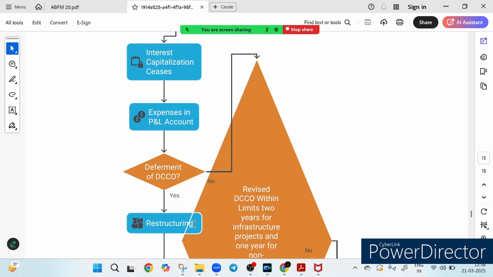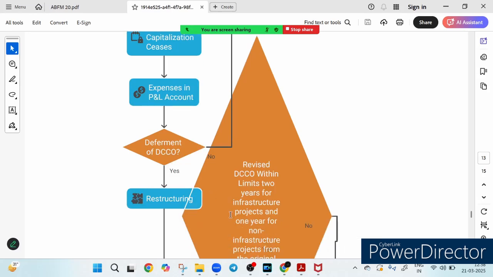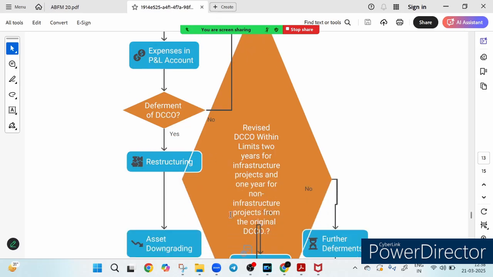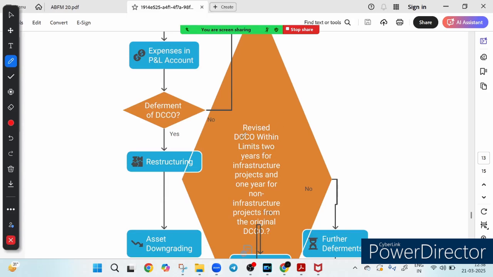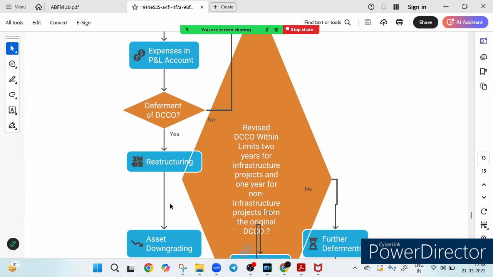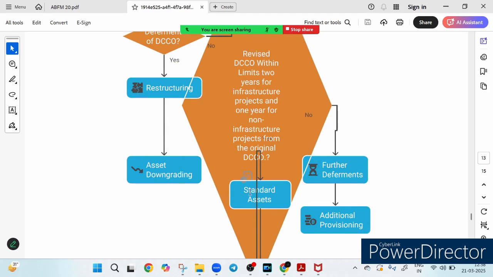And if no deferment is there, the bank checks whether the revised DCCO still falls within the permissible limit, and lender allow deferment within these limits: up to 2 years for infrastructure project and up to 1 year for non-infrastructure project. This is the maximum deferment that the lender can allow. And if the revised DCCO remains within these limits, the loan is classified under a standard category, right? So if the deferment was yes, then restructuring is done. If it is no, then it is a standard category, right?